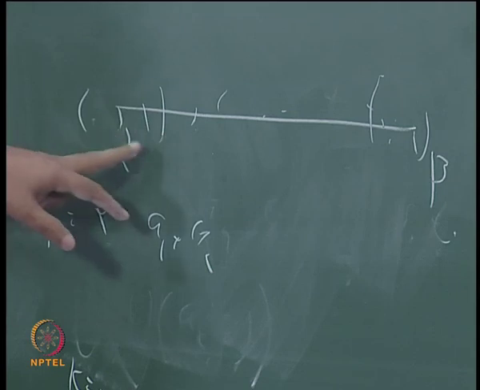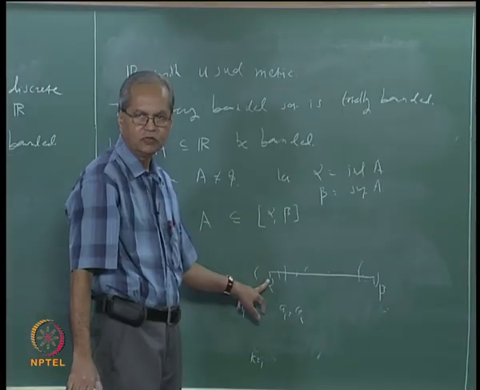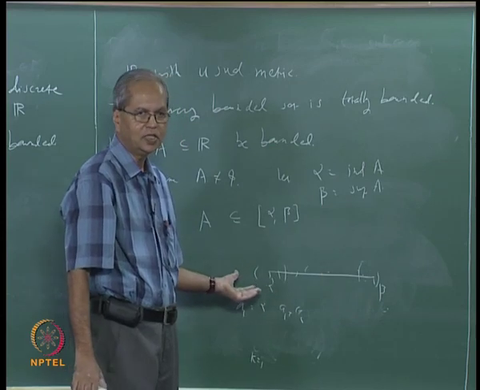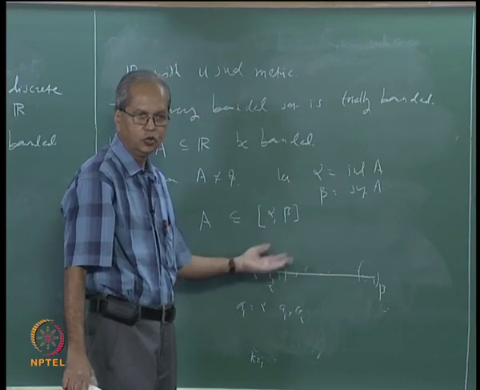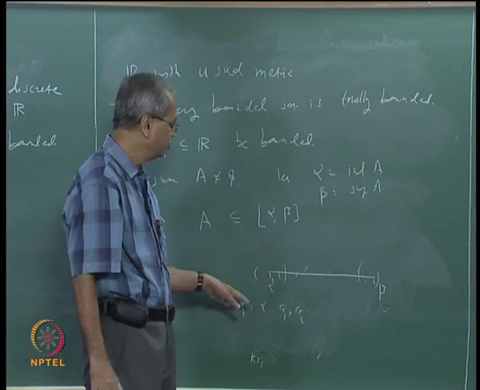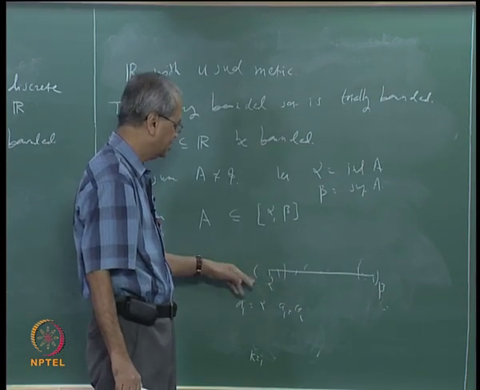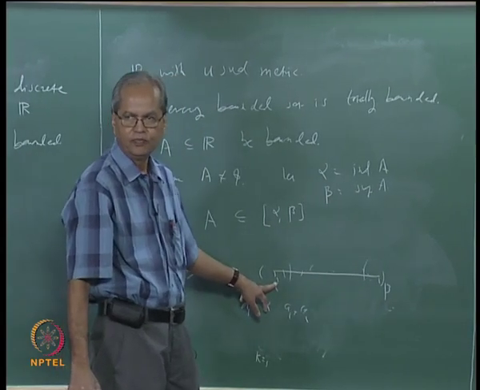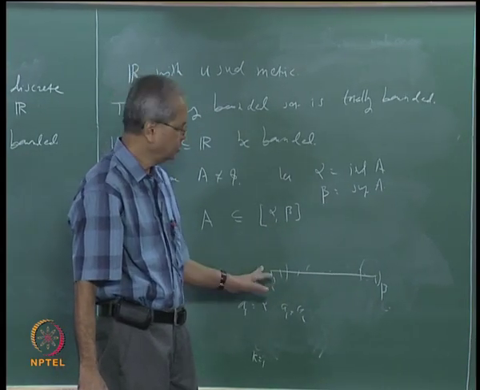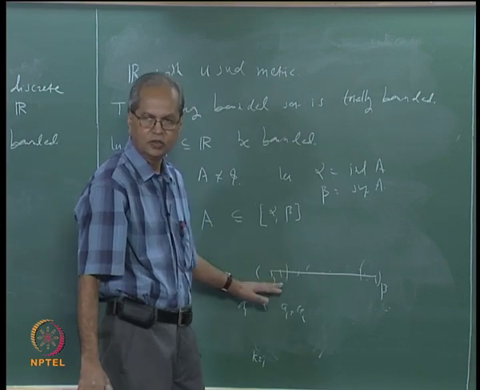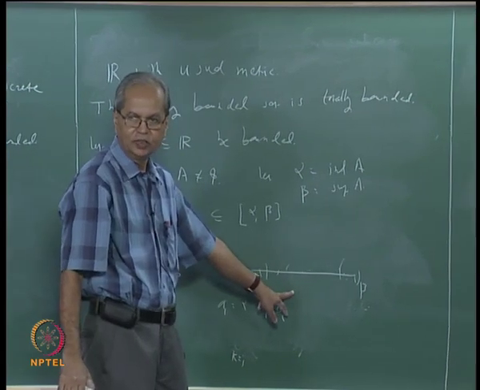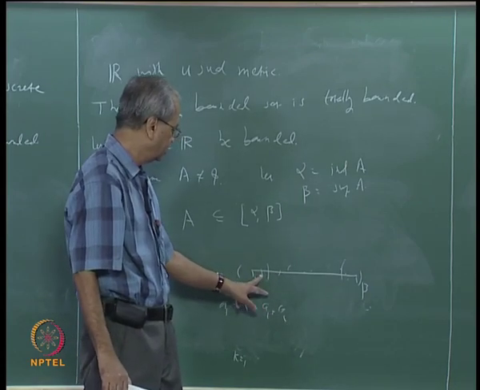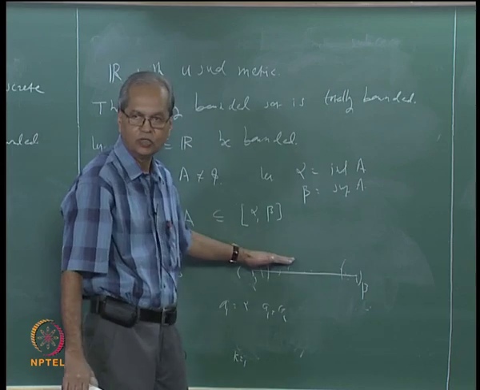Each interval is of length 2 epsilon. So suppose there are n such intervals, the total length will be 2n epsilon. Suppose we choose n such that 2n epsilon is bigger than beta minus alpha, then their union will cover this. Of course, you can choose the points appropriately, in such a way that the next point is within this, that is, the union covers the whole interval AB.